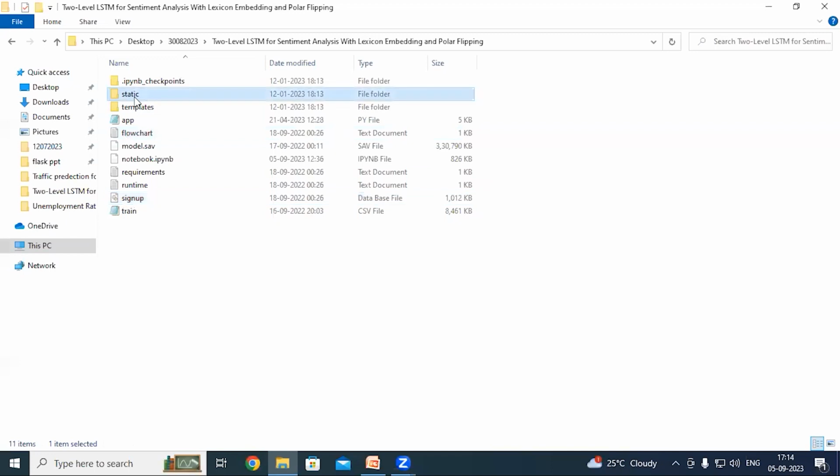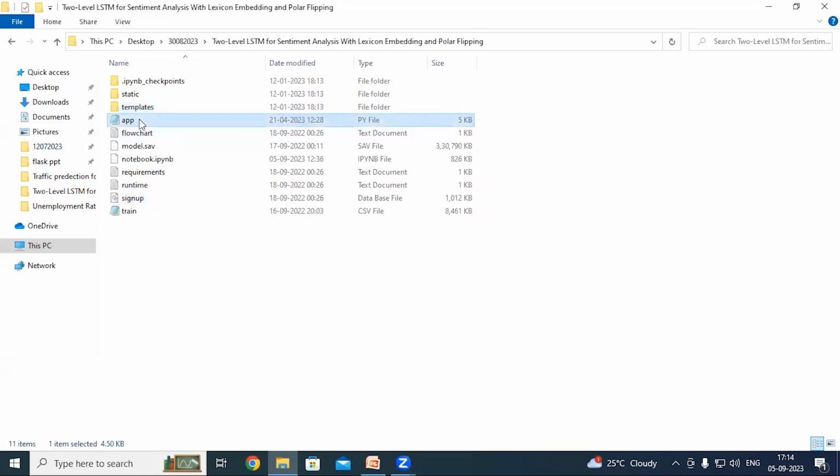So this is the static folder. This folder consists of files related to CSS, JavaScript and Bootstrap files. This is the templates folder. This folder contains all the HTML pages used in the project. It typically includes files like index.html, about.html, etc., which represent different pages of the website.